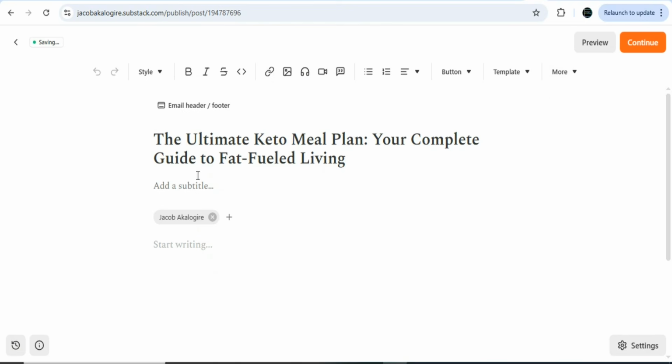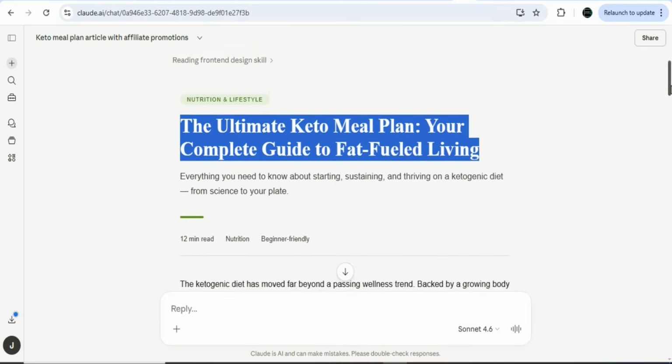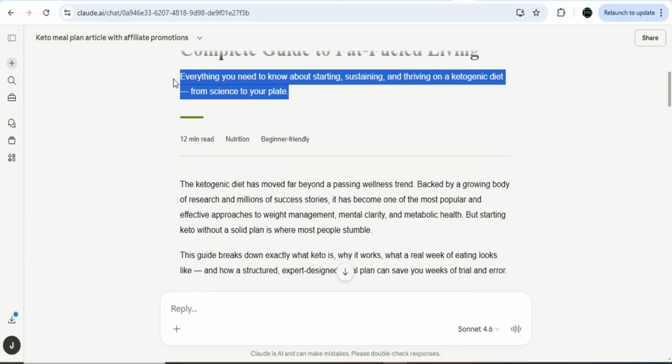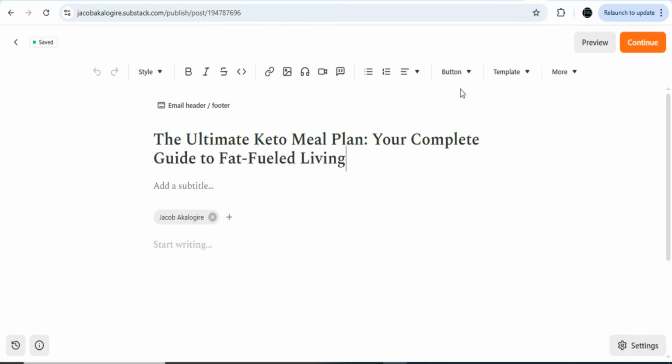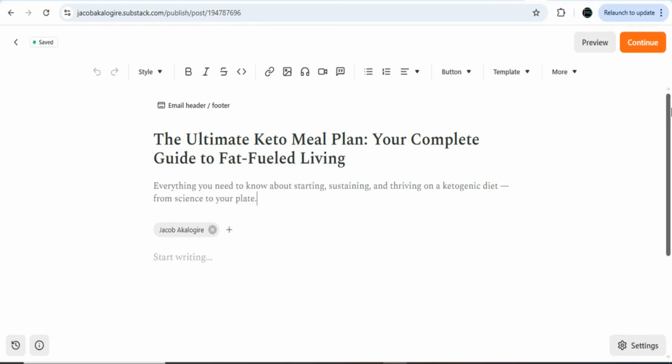Once that is done, you can add your subtitle. So come back. There's a subtitle. So let's come back. You can see this is your subtitle. Highlight and then copy it. Once you highlight and copy it, you are going to come back and then paste it right here. As you can see, that has been done.